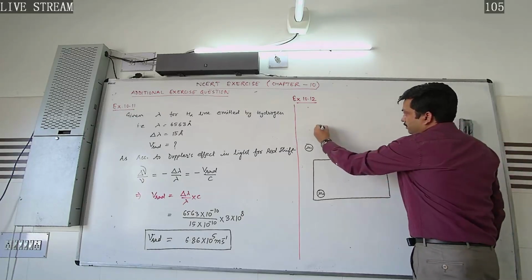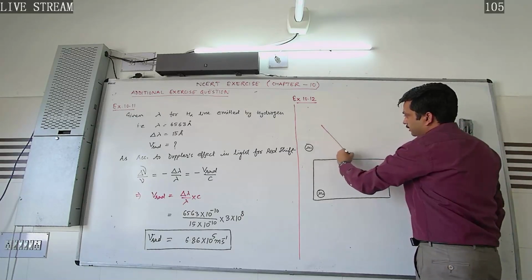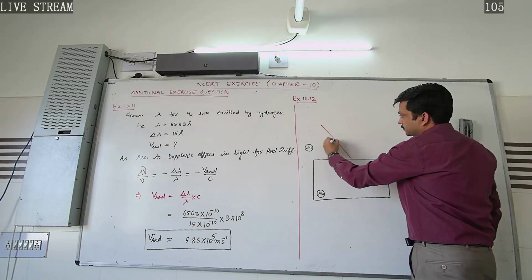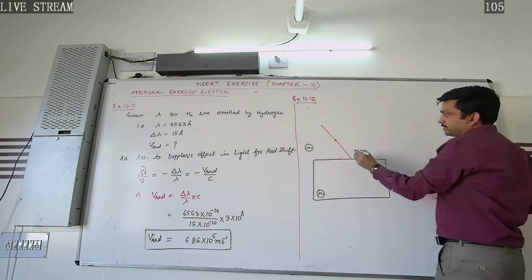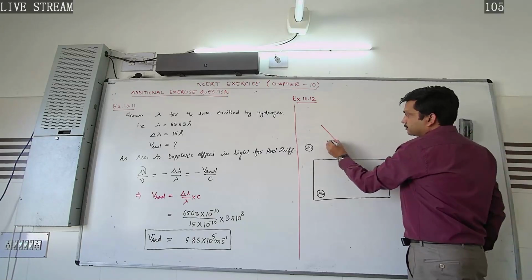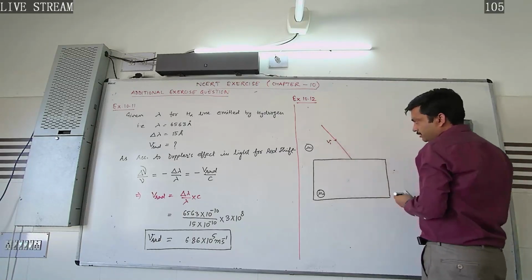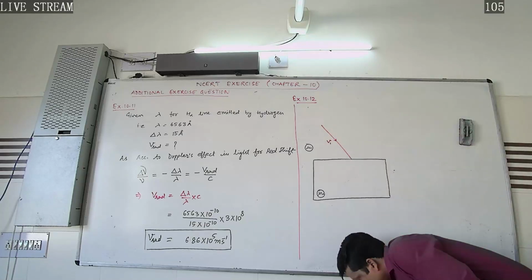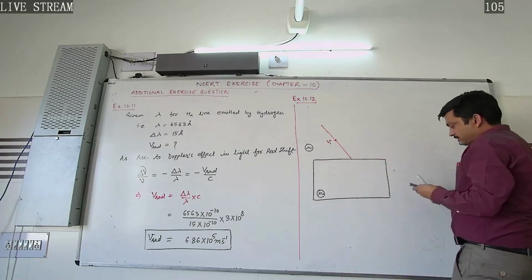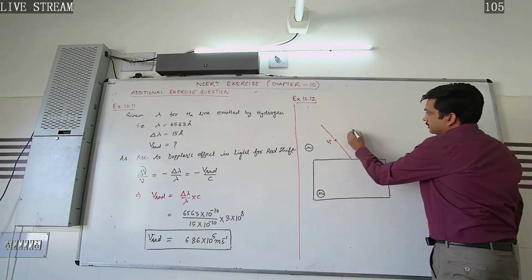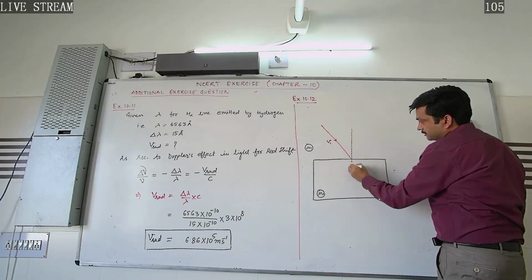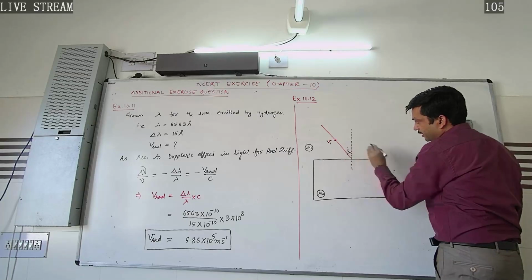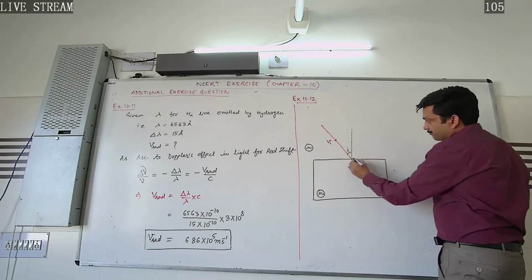Here the ray of light is traveling in the rarer medium, and let us consider it has the speed denoted by v1. Now when it is made incident on this interface, let us consider the angle of incidence is denoted by I. What would happen after refraction?